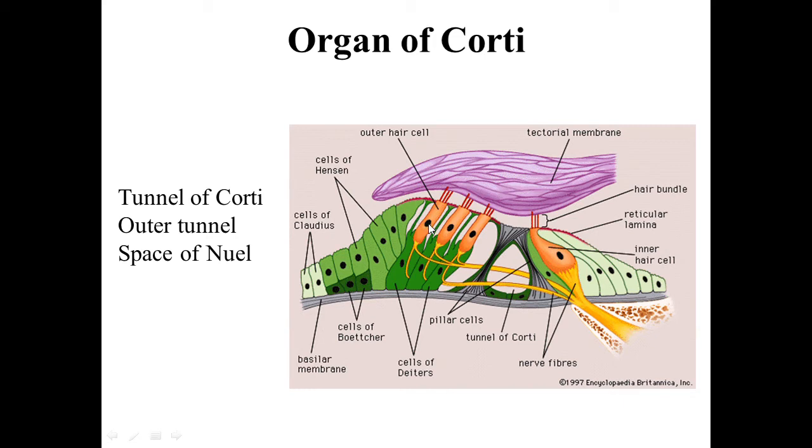Then there is another space between the outer rod cell and the outer hair cells. This space is called the space of Nuel, and it is also filled with cortical lymph. So there are spaces between the cells of the organ of Corti, and these spaces are filled with cortical lymph.